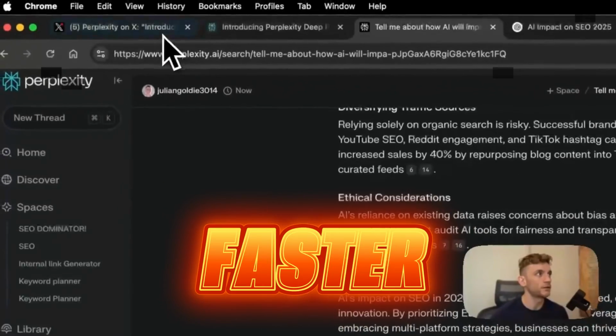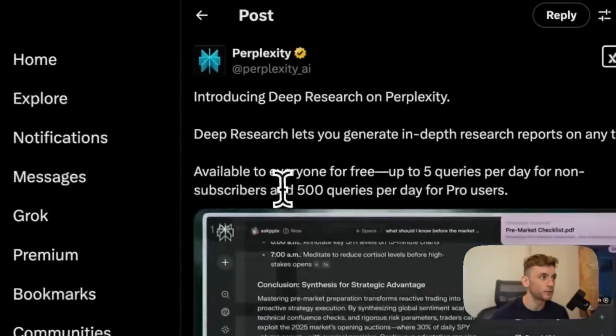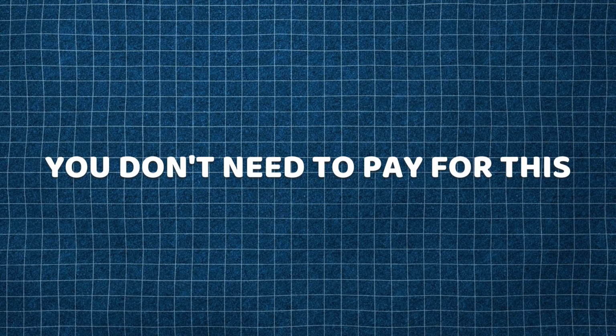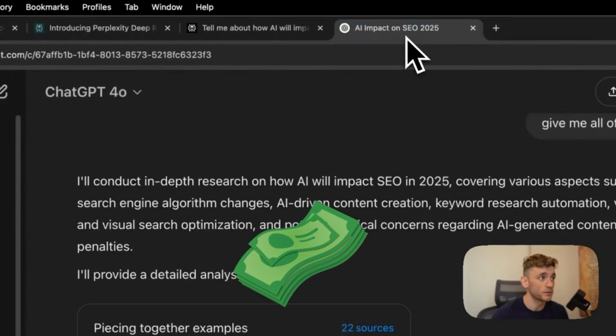And again, you can do this for free. You get 5 free queries per day for non-subscribers, so you don't need to sign up to the premium plan. You don't need to pay for this. And this is a very valid alternative to using ChatGPT's deep research, which costs $200 per month.